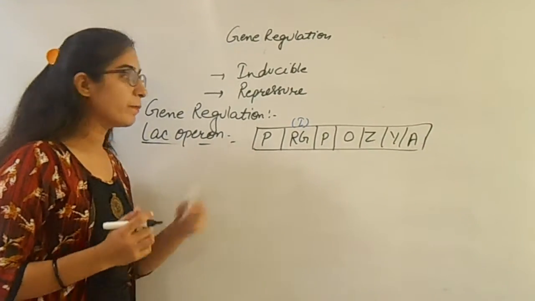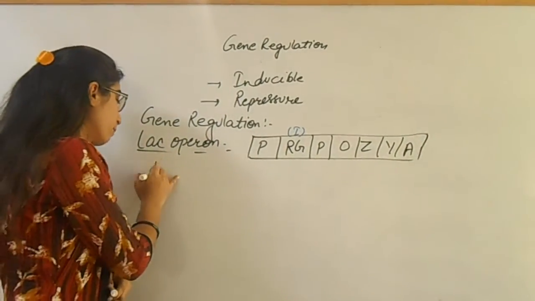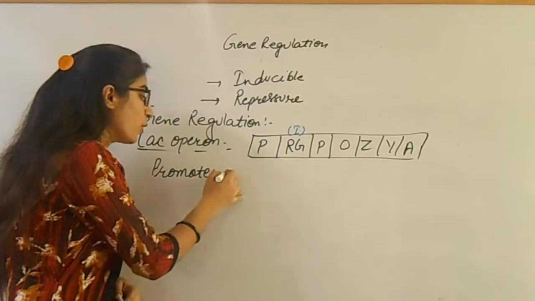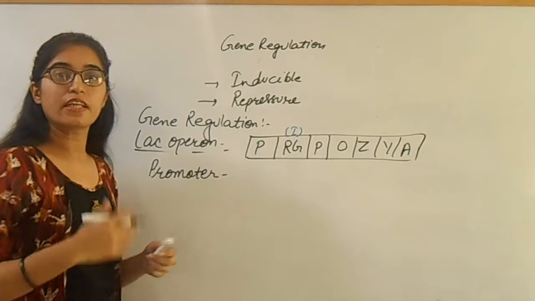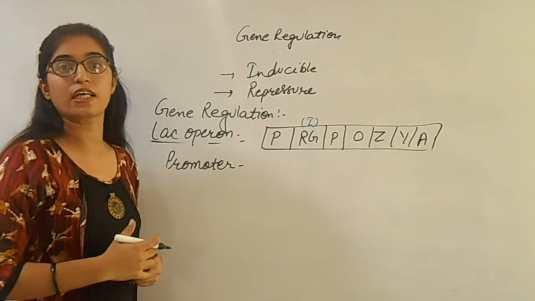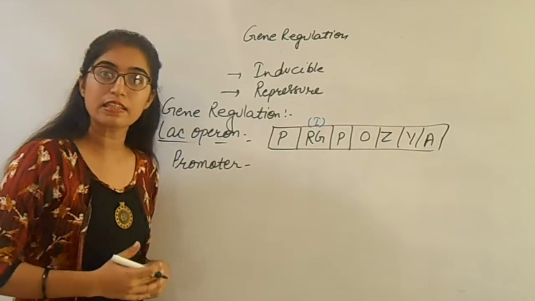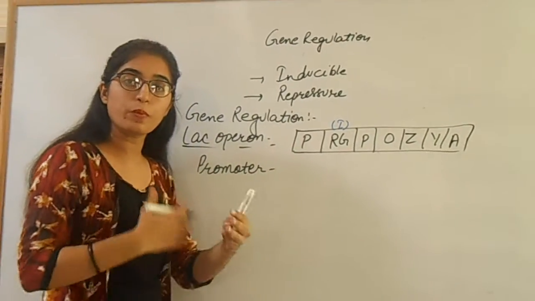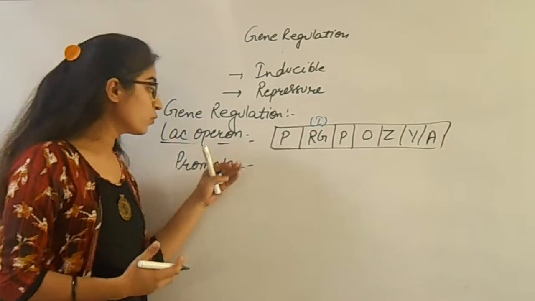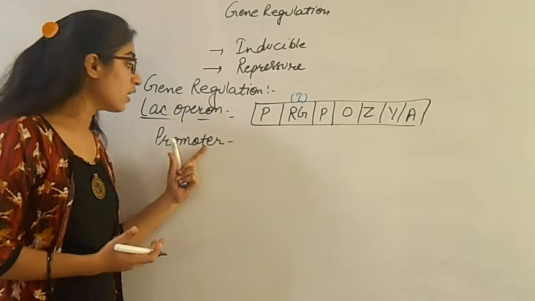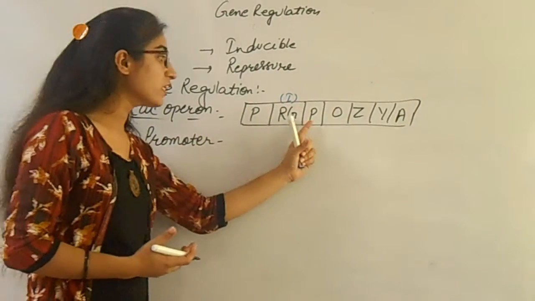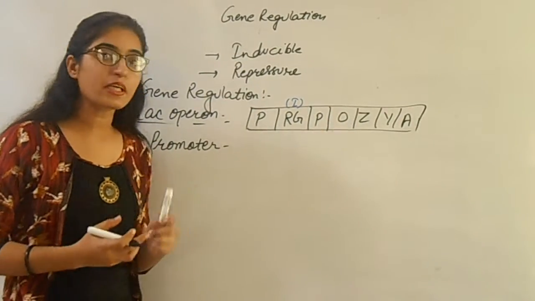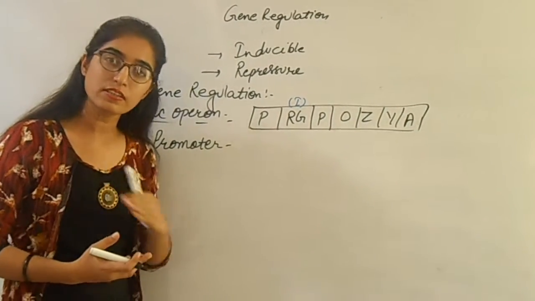So what do you mean by P? P means promoter gene. Promoter is what promotes. We always say that our child is promoted to the next class. We are promoting the classes. Why? Because a promoter promotes the sections, meaning it motivates us. Operator is what operates the process. If the operator is present, it means all things are going smoothly.